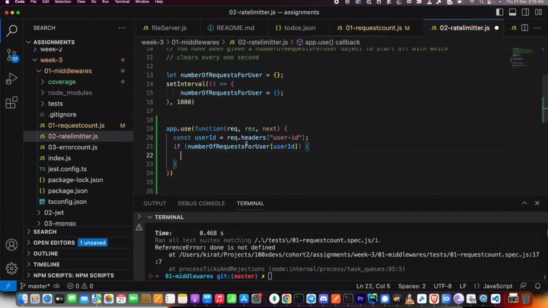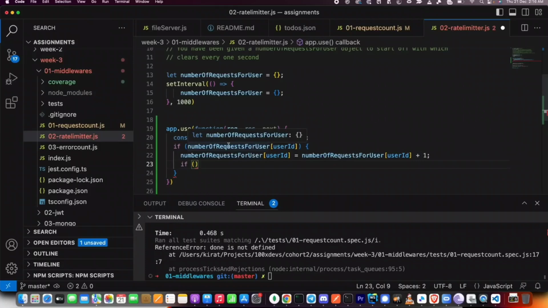If it does exist, what do I have to do? I have to increase it by 1. And if the number of requests is greater than 5, which means this is the 6th request, the 7th request, the 8th request in this 1 second, then what will I do? I will block it right there.